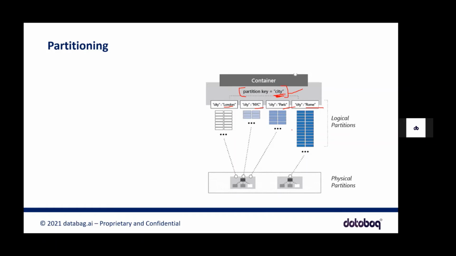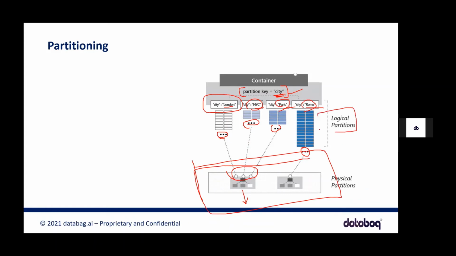So here what happens is it tries to create unique logical partitions. For all the data of London, it will create a logical partition. All the data of New York will be in one logical partition, Paris in one, Rome in one. And the grouping of all this will be stored somewhere in the physical partitions. We don't know where this will be stored. We don't have any control over this.